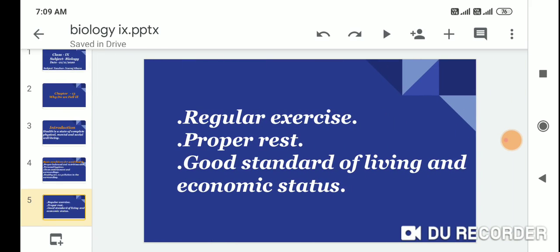Regular exercise, proper rest, good standard of living and economic status.